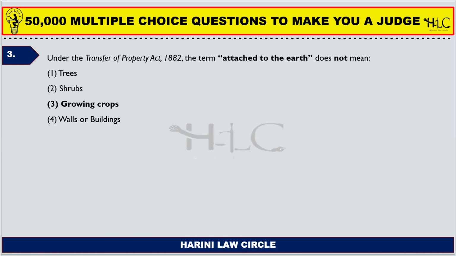And the Transfer of Property Act says growing crops are not immovable property. So, reading these two provisions together, we have to come to the conclusion that growing crops are not things which are attached to the earth.